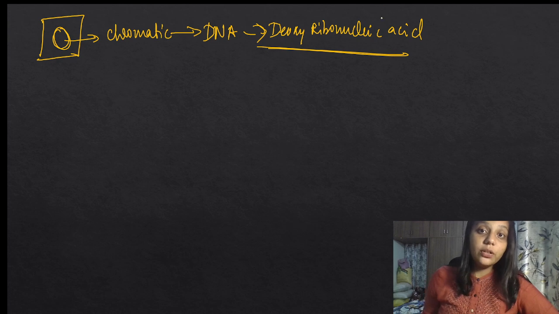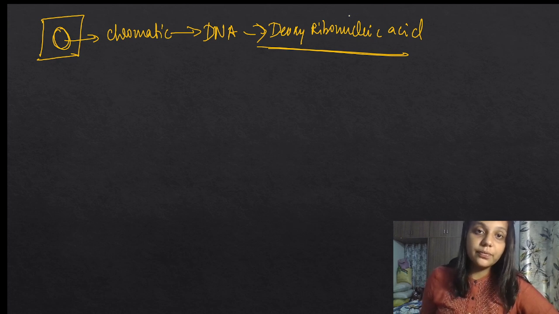There are so many questions that can be framed from this, and they can confuse you by saying RNA. RNA is different from DNA.